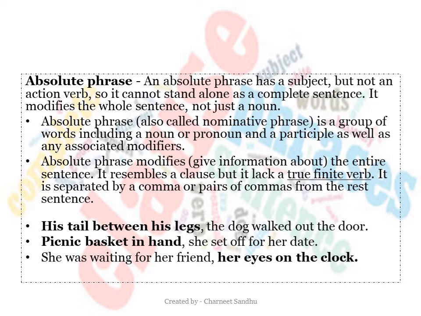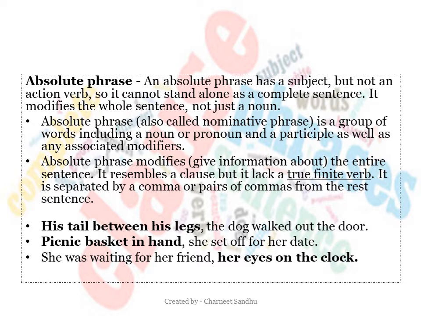An absolute phrase modifies or gives information about the entire sentence. It resembles a clause, but it lacks a true finite verb. It is separated by a comma or pairs of commas from the rest of the sentence.